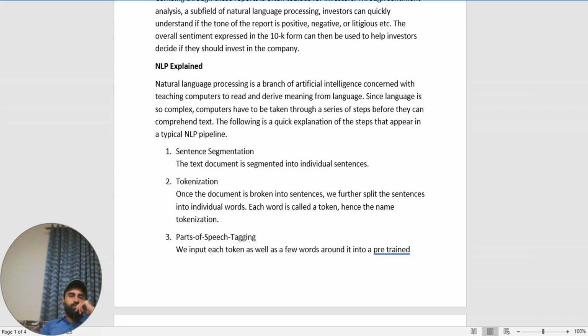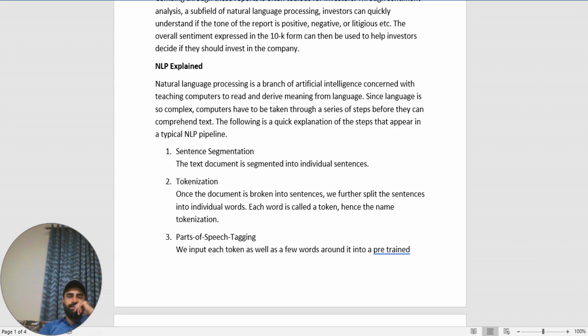Tokenization. Once the document is broken into sentences, we further split the sentences into individual words. Each word is called a token. Hence, it is named tokenization.